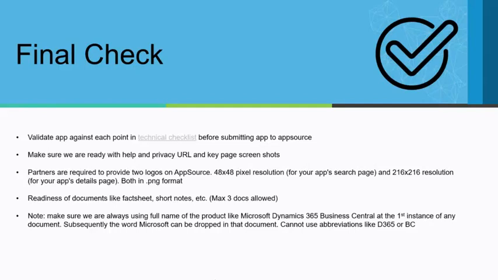So you just go through the various technical guidelines before submitting the app. And in your website, you should have content related to help, support, privacy information, and use license information. All this information should be in your website, and the links to them should be given in your offer summary and so on. And you should be ready with the 2 logos for AppSource, in 2 different resolutions. The resolutions are mentioned here. Don't worry about the details.